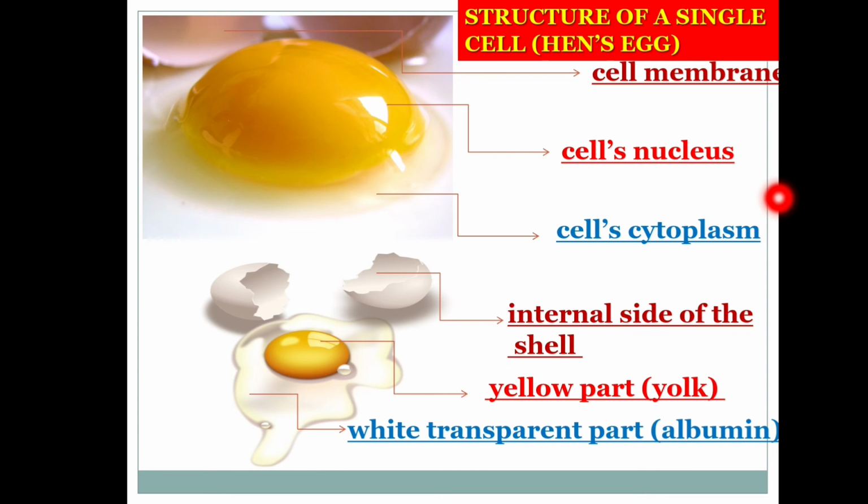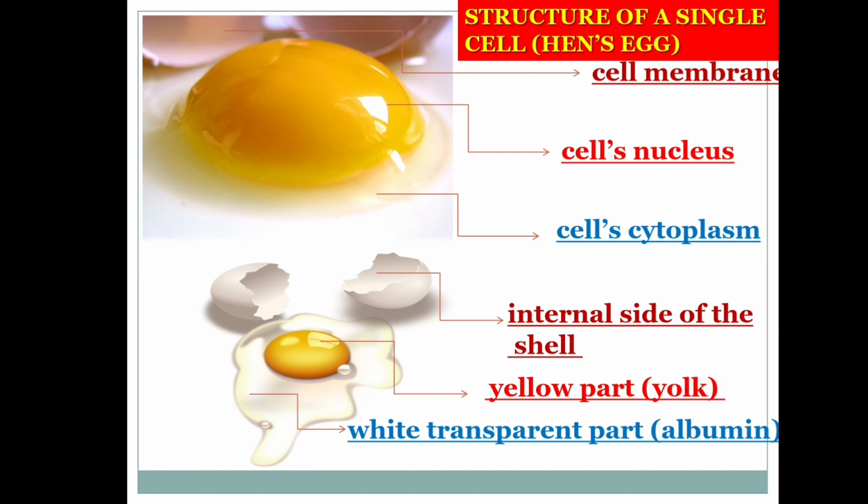We have the shell, the inside layer of the shell is called the cell membrane, and this is the cell nucleus, and the white layer within the egg's yolk before boiling is called the cell's cytoplasm. And we have the internal side of the shell, and the yellow part is yolk, and this white transparent part is called albumin.